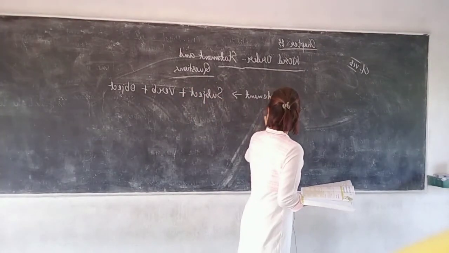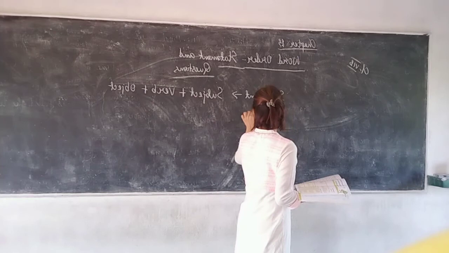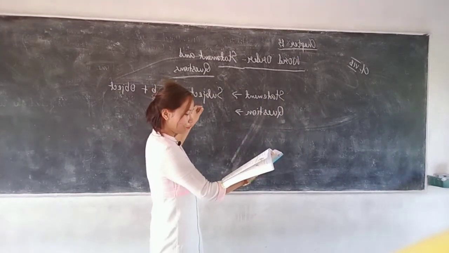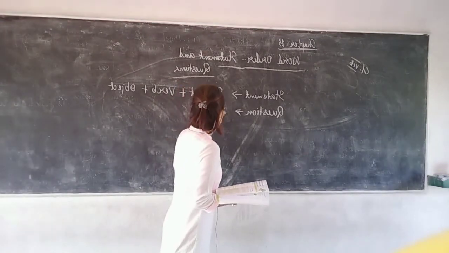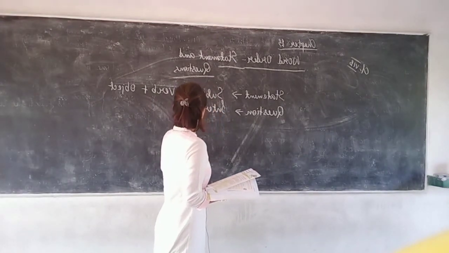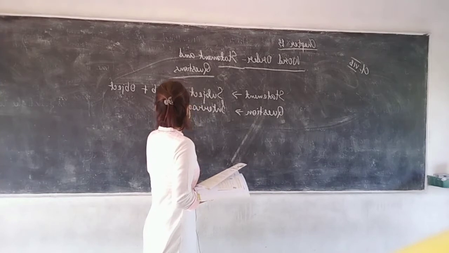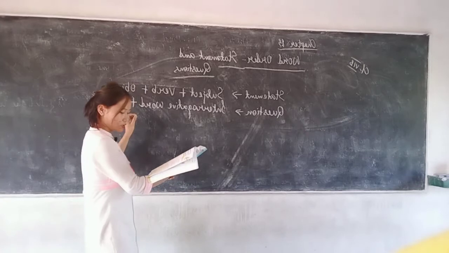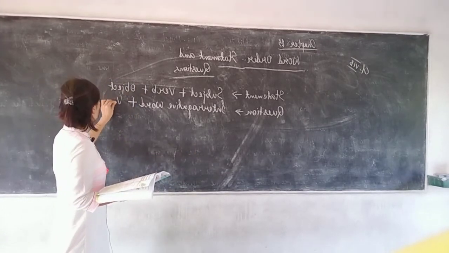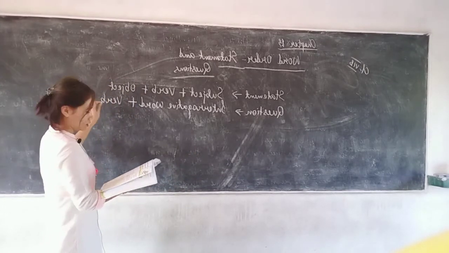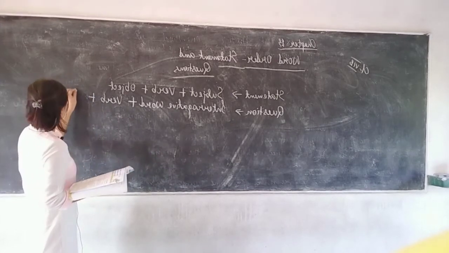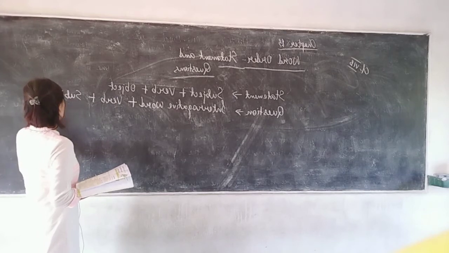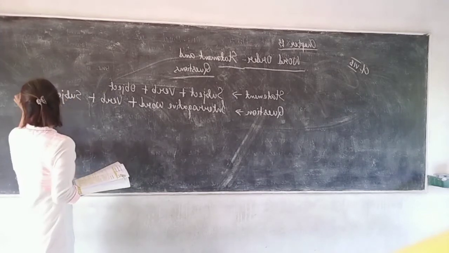So for a question, what should be the order? First is the interrogative word, plus verb, the action, plus subject, the doer of the action, then plus object.